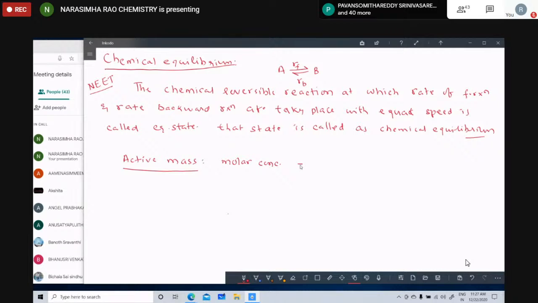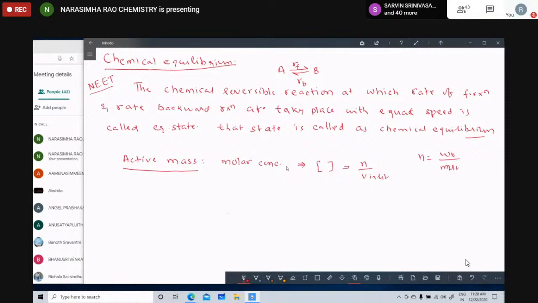This active mass is represented in square brackets, which equals number of moles in V liters. Number of moles we already know is weight of substance by molecular weight.